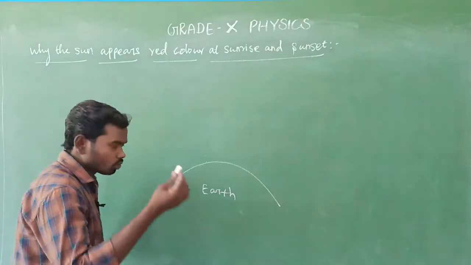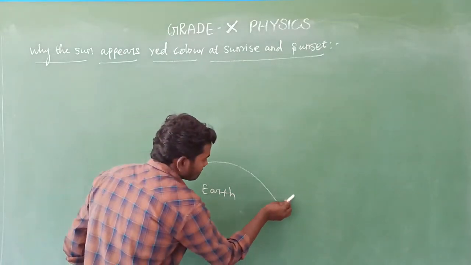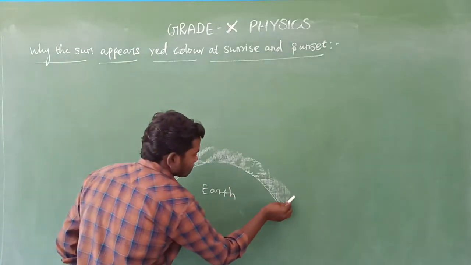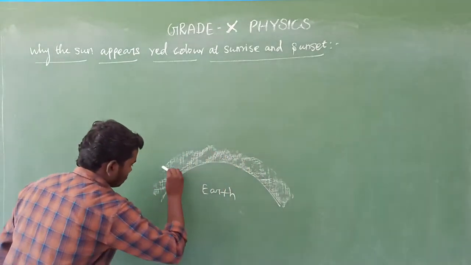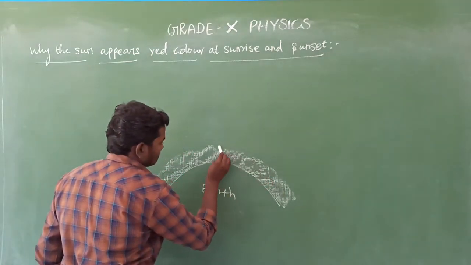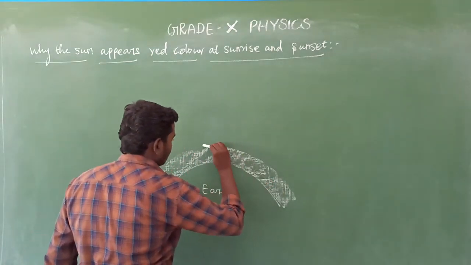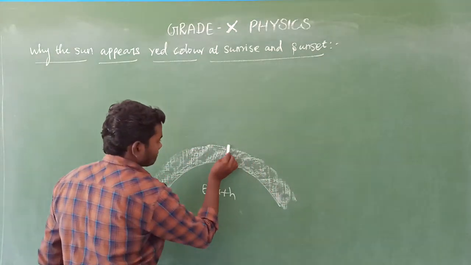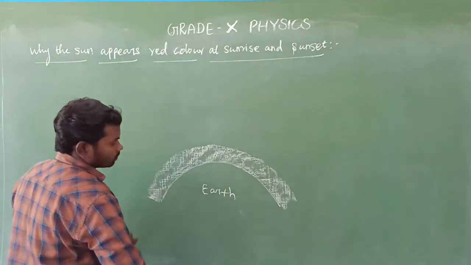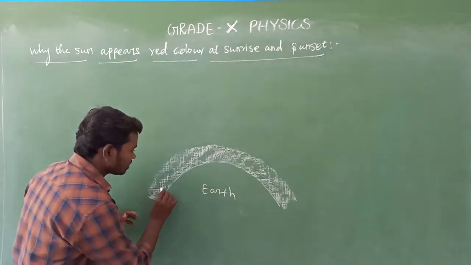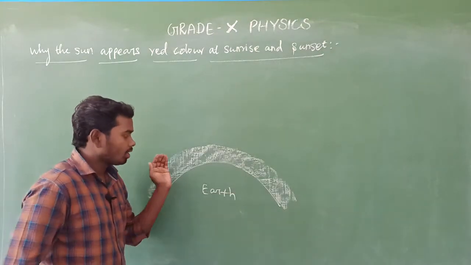I am going to draw the atmosphere. This is the atmosphere, Earth's atmosphere. Very simple. Consider this is Earth's surface and this is the atmosphere.